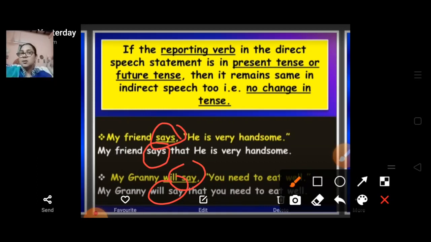No changes in tenses. So if the reporting verb is given in simple present tense or simple future tense, it cannot be changed. So that is the first rule we have seen.